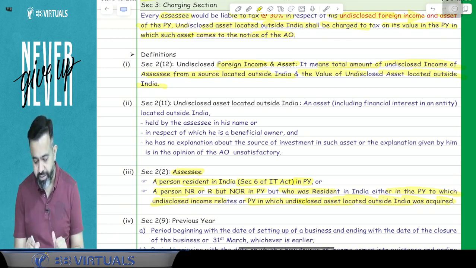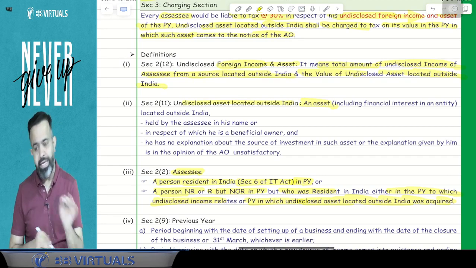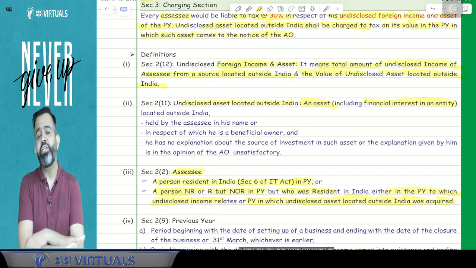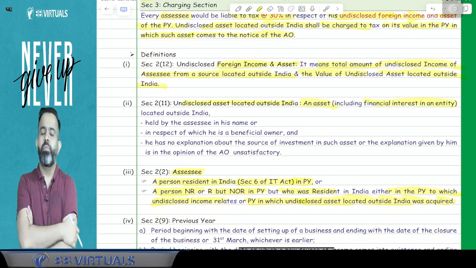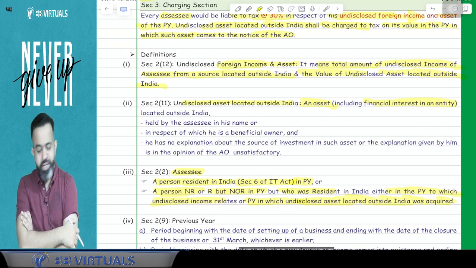Now what does undisclosed asset located outside India mean? Suppose you are having any asset including financial interest in any entity. Financial interest in any entity means, suppose I am having the shares of Microsoft, or the shares of Apple Inc., or the shares of any foreign company like Google. That is called financial interest.